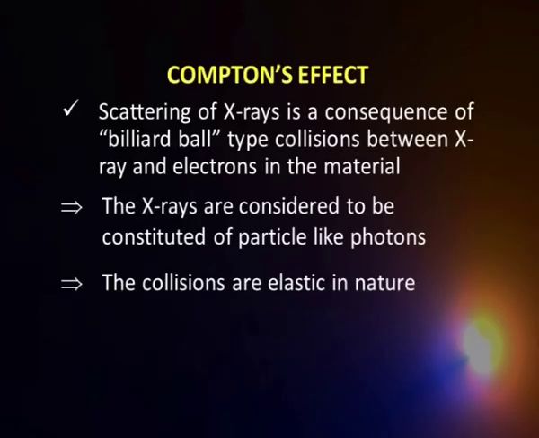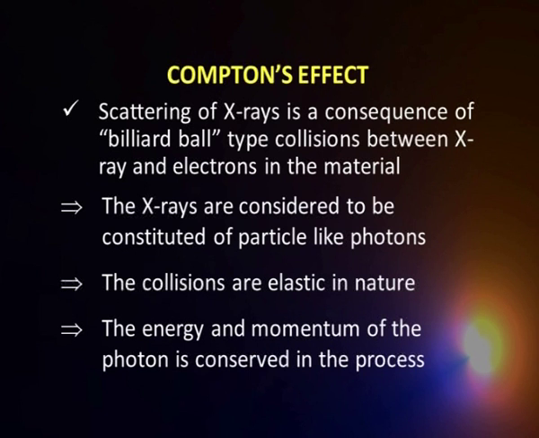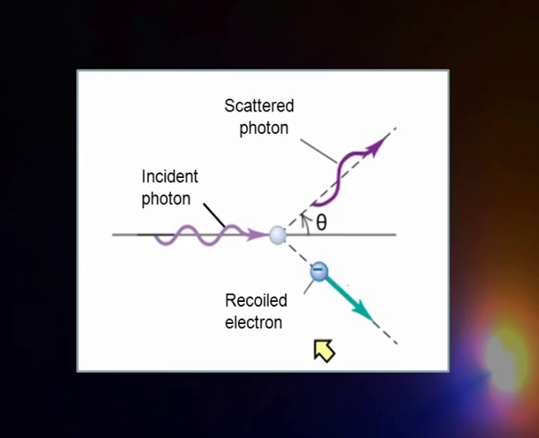Elastic collision means that in this process of collision there is energy exchange, but also the energy and the momentum are conserved in the process. Let us try to understand that picture here. We have an electron here. You are sending a photon of a certain frequency or wavelength. The photon comes with a certain amount of energy and momentum, and strikes the electron in an elastic collision.